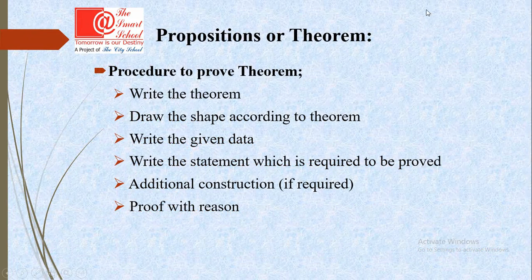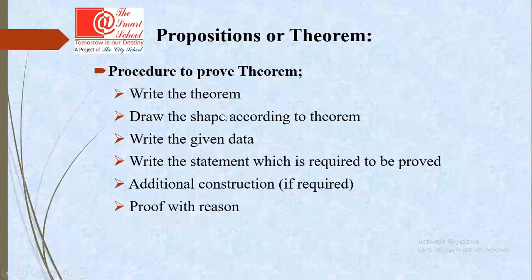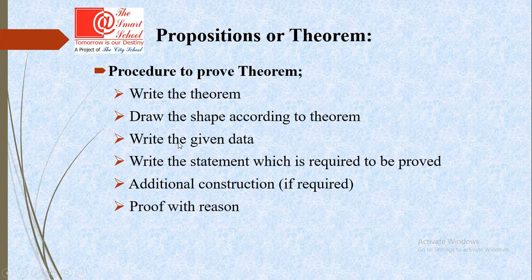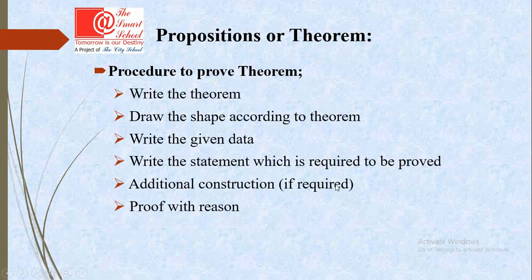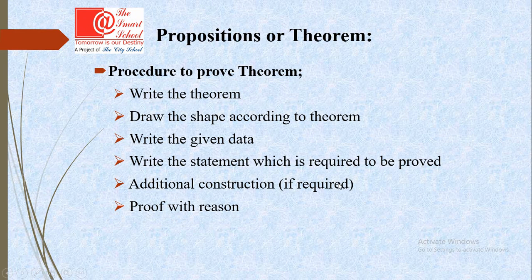Now, propositions or theorems. Procedure to prove a theorem. First of all, write the theorem, then draw the shape according to the theorem, write the given data, and write the statement which is required to be proved. Additional construction if required. Sometimes we need some extra construction to prove a theorem. Then the proof with reasons.